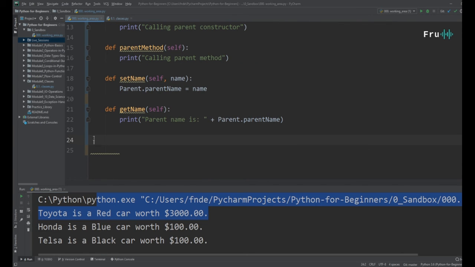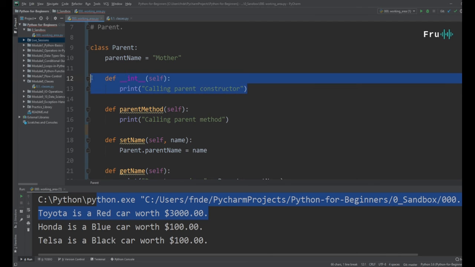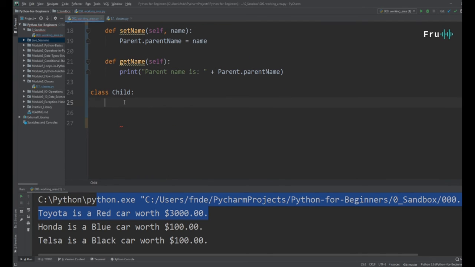What we're going to do is create a new class called child. We can simply say child and do the same thing that we did here, and I'm going to explain this a little bit better.